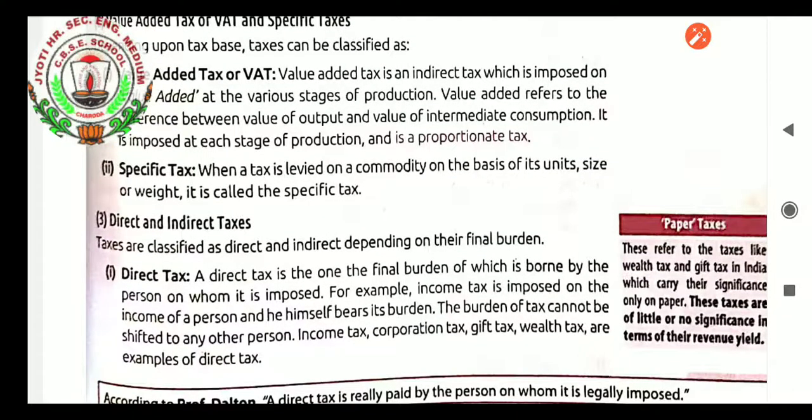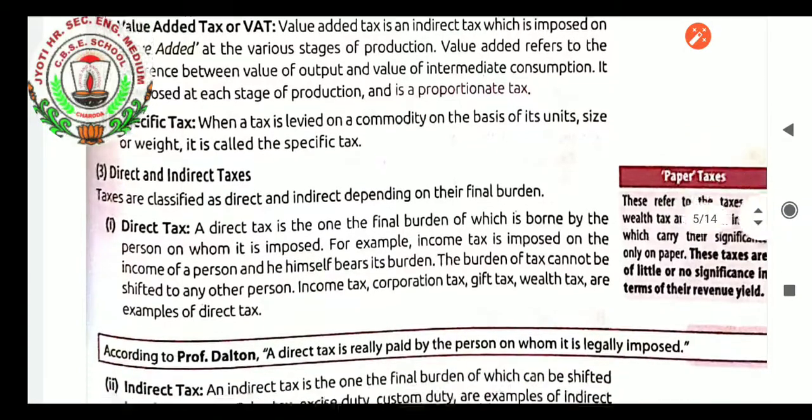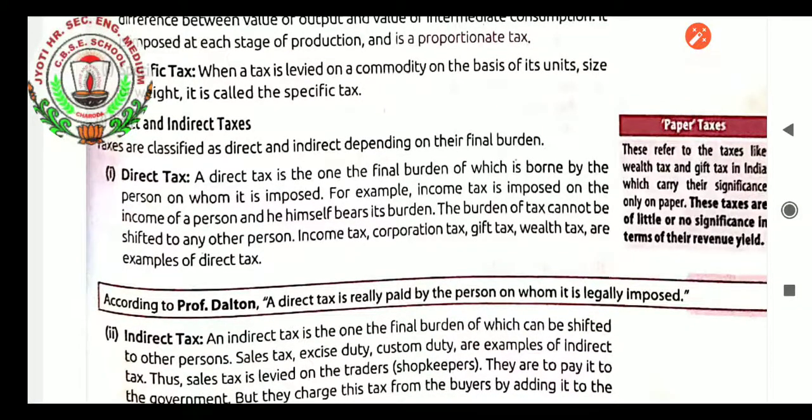Direct and indirect taxes, the third category of tax. Taxes are classified as direct and indirect depending on the final burden. A direct tax is one, the final burden of which is borne by the person on whom it is imposed. For example, income tax is imposed on the income of a person and he himself bears its burden. The burden of tax cannot be shifted to any other person. He or she has to pay the tax.